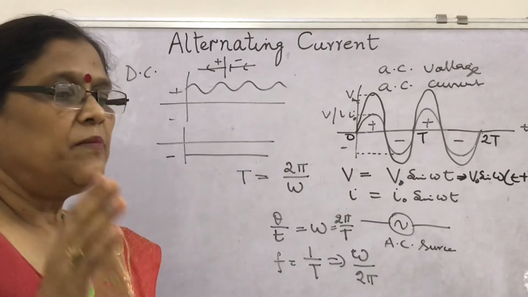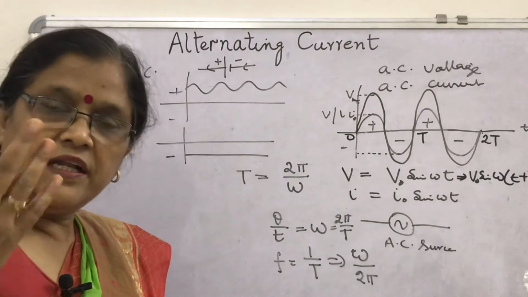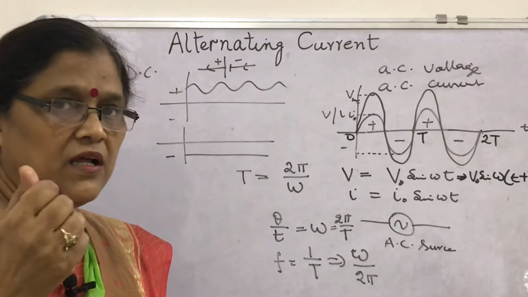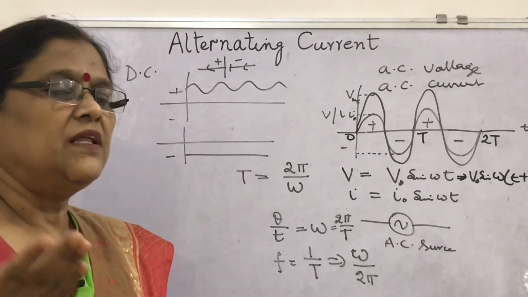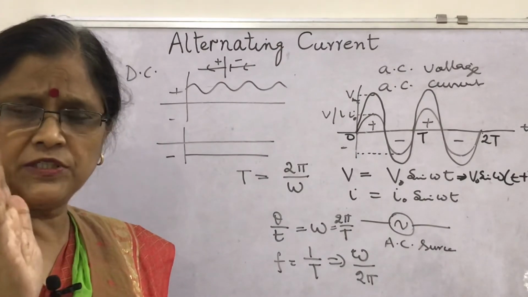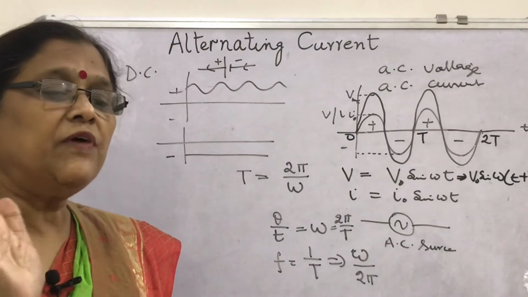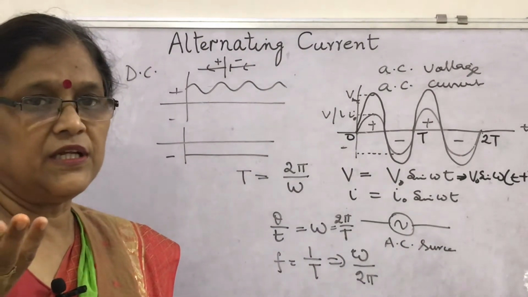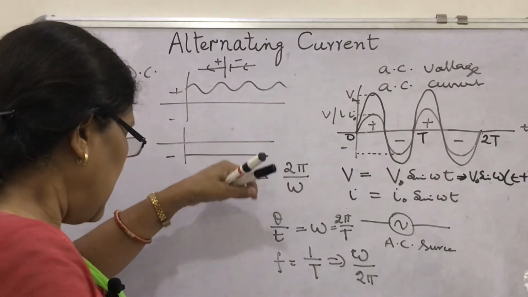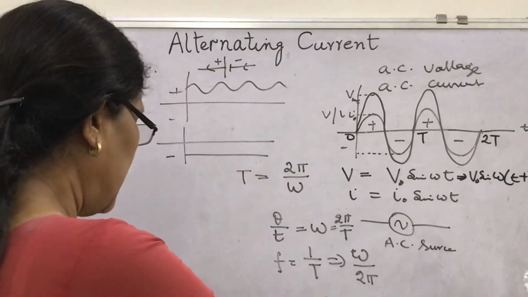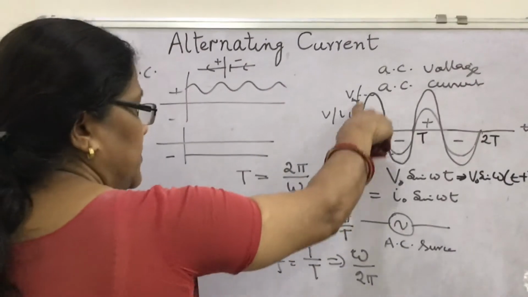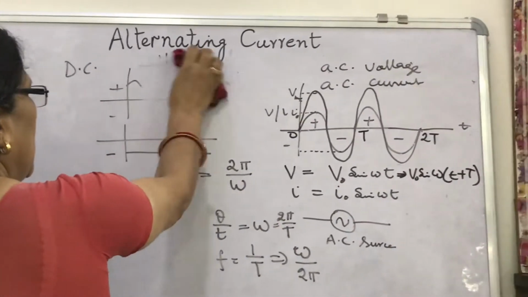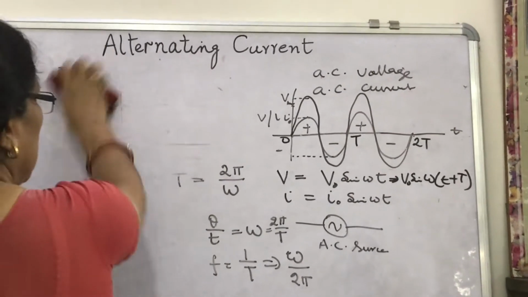What about AC and DC? A common thing: Ohm's law is applicable for resistors, and it holds equally well for AC and DC. Both AC and DC voltages and currents vary sinusoidally, as we have shown here.